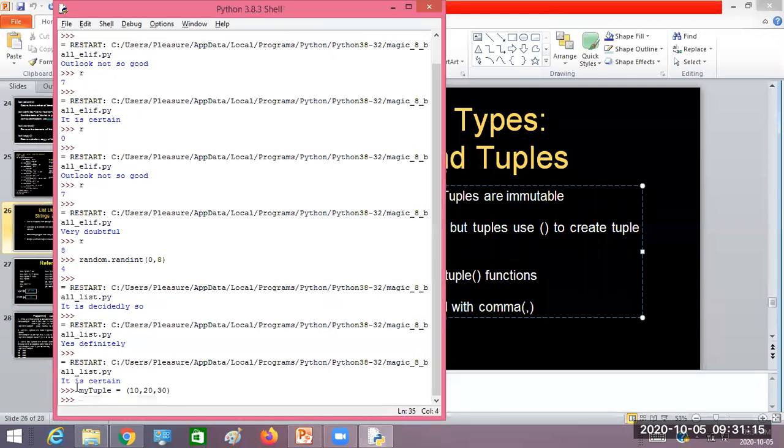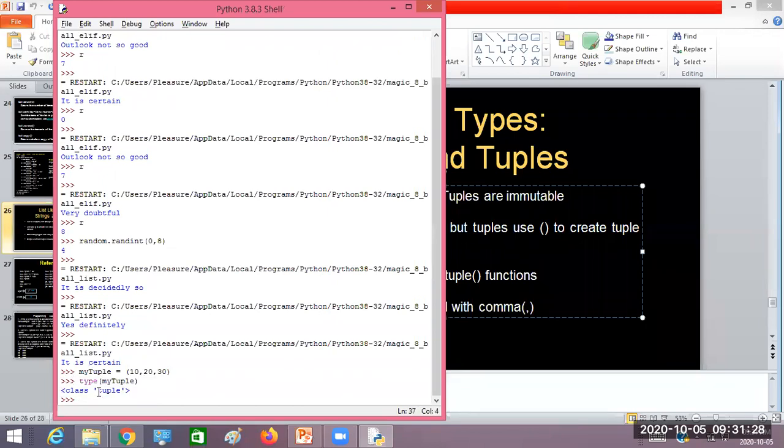Now look at it. The tuple has been created. How do we know whether this is a tuple type or a list type? For that you can use the type command and give the name of the tuple that you created. Now look at this. What is the class type here? Tuple.